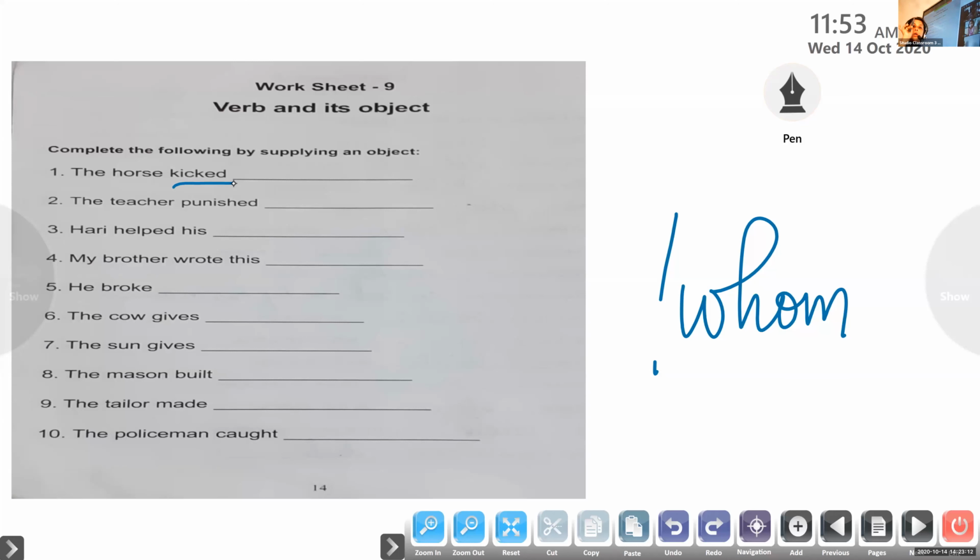After finding out the verb, then what question do we have to ask? Who kicked? Horse. So horse is the subject of the sentence. Is that clear to all of you? Or ask the question: the horse kicked what?